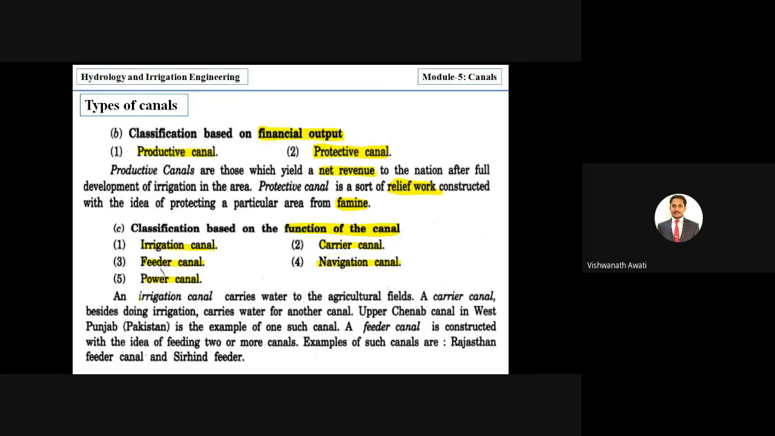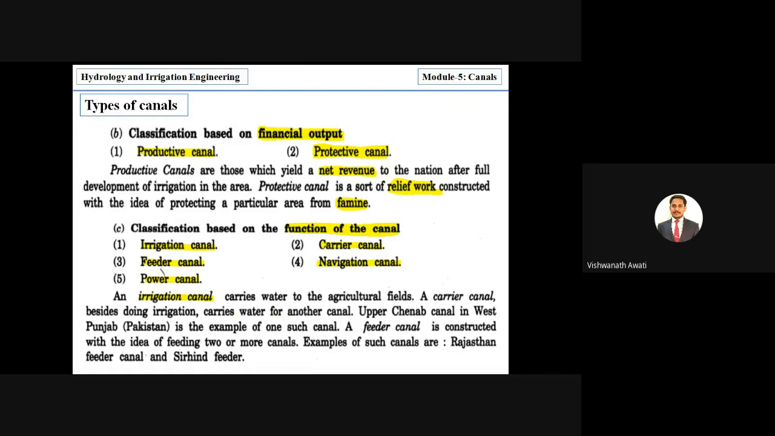So the first one is irrigation canal. It carries water to the agriculture field, right? Irrigation means agriculture. It carries the water to the agriculture. So that's why it is called an irrigation canal. Then we'll see the carrier canal. So what do you mean by carrier canal? Besides doing irrigation, it carries water for another canal.